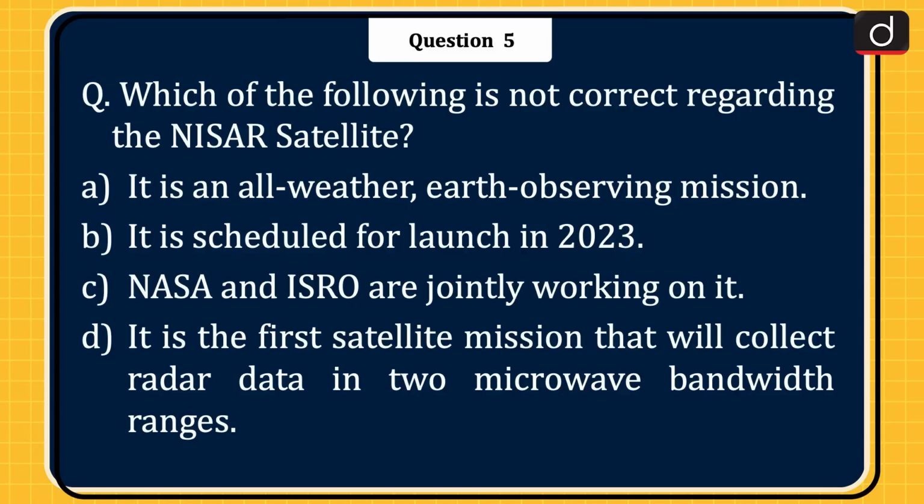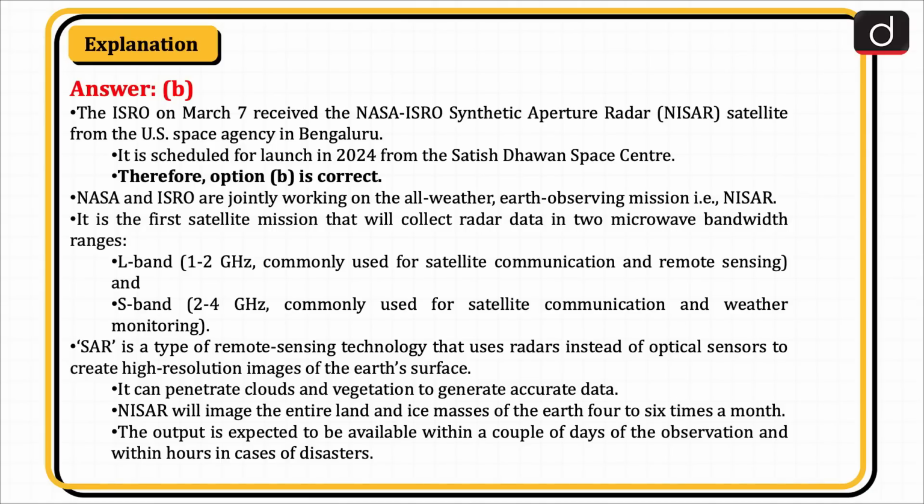It is scheduled for launch in 2023. The ISRO on March 7 received the NASA-ISRO Synthetic Aperture Radar or NISAR satellite from the US Space Agency in Bengaluru. It is scheduled for launch in 2024 from the Satish Dhawan Space Center. Therefore, option B is correct. NASA and ISRO are jointly working on the all-weather Earth observing mission, that is NISAR.